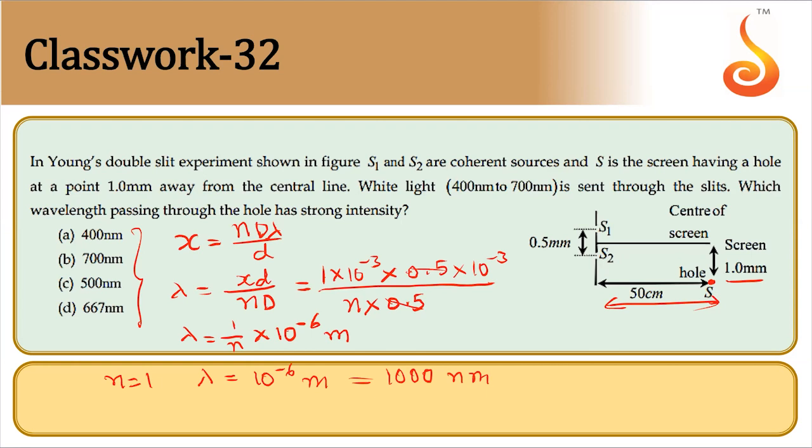Nano is 10 to the power minus 9. For n equal to 2, lambda is half of it, that will be 500 nanometer. So this should be the answer. The second order maxima of 500 nanometer coincides with the hole.